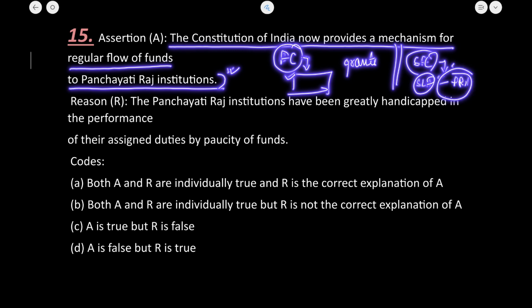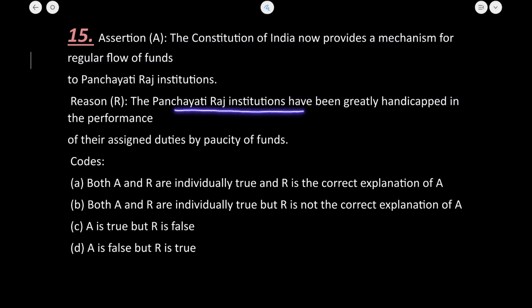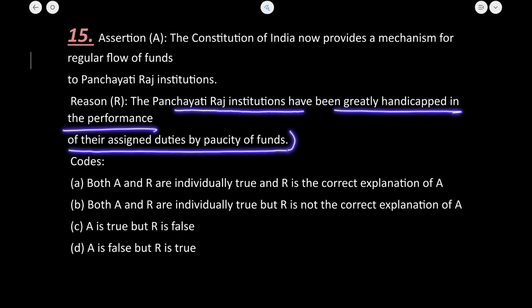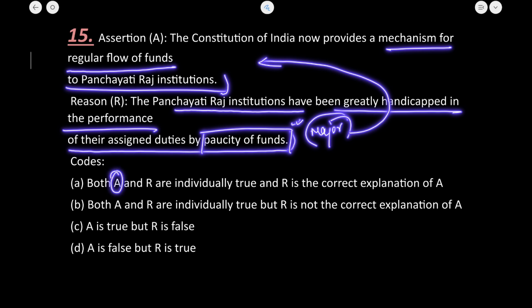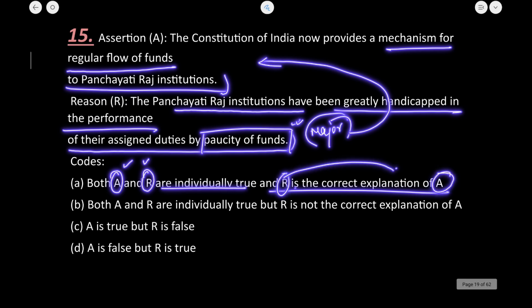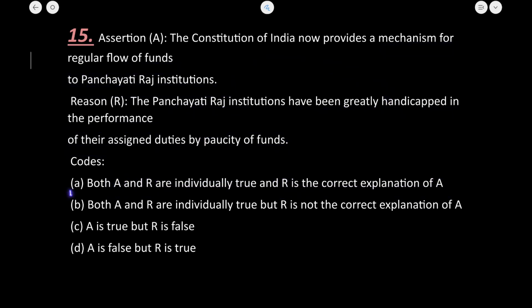Okay, now the Panchayati Raj institutions have been greatly handicapped in the performance of their assigned duty by the paucity of funds. Yes, paucity of funds is a major problem with the Panchayati Raj institutions. That is why a mechanism has been provided for the regular flow of funds to the Panchayati Raj institutions. So here assertion and reason are individually also true, and the reason is also the correct explanation of the assertion that is given. That is why 15 ka A is the right answer.